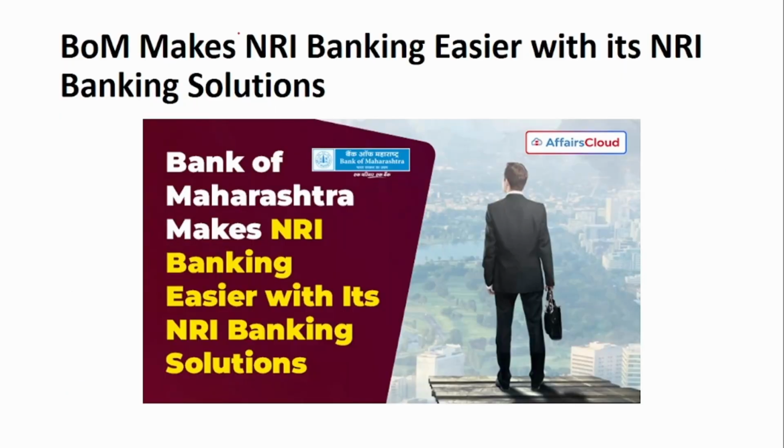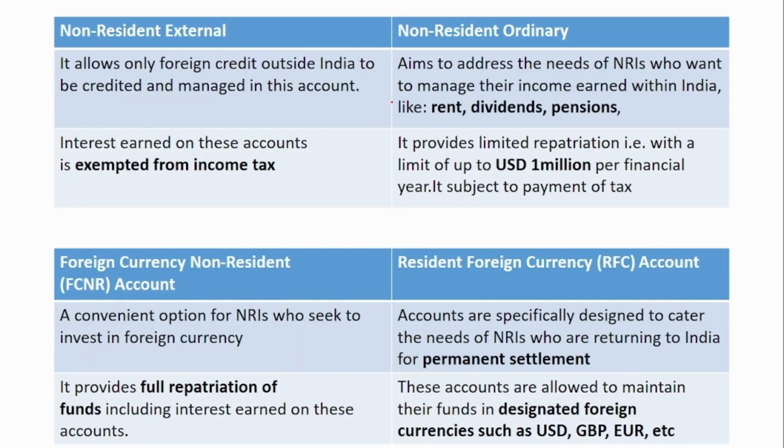The next news is that Bank of Maharashtra makes NRI banking easier with its NRI banking solution. It has provided various NRI accounts to make banking easier for NRIs. The accounts are NRE, that is non-resident external, NRO, FCNR and RFC. If a person is staying outside India and wants to send money to India and store it in an account, he has to open an NRE, that is non-resident external account. It allows only foreign credit from outside India to be credited and managed in this account.